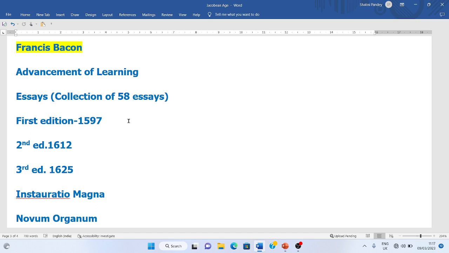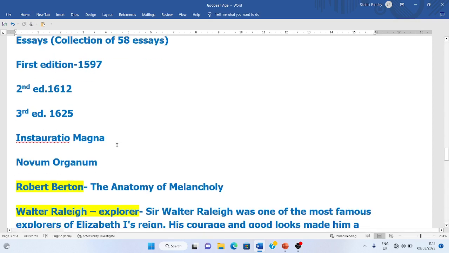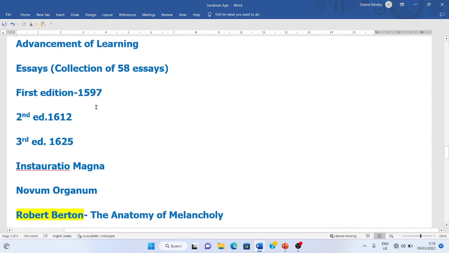Now we will talk about some of his essays on familiar subjects. He has written on learning, studies, vain glory, great place, and many essays on various themes. Now, one thing is important. He has written these essays, and they have come out in various publications. The first publication was in 1597, the second edition came in 1612, and the third edition in 1625.